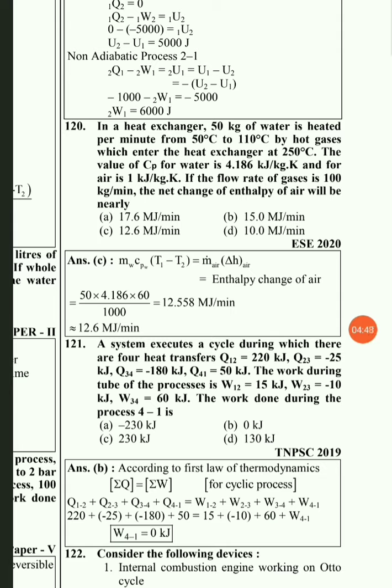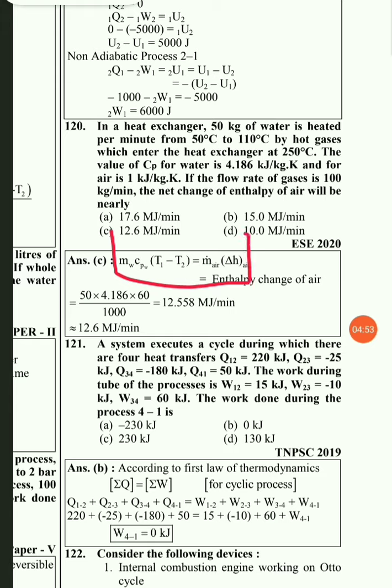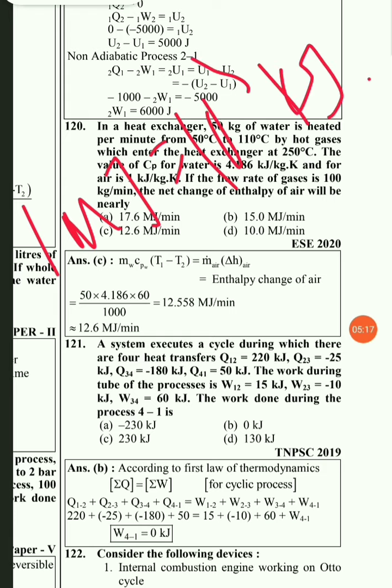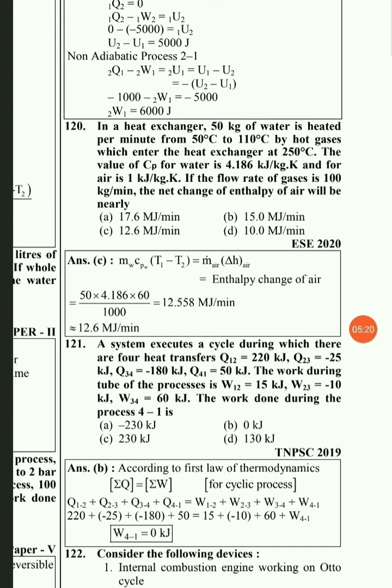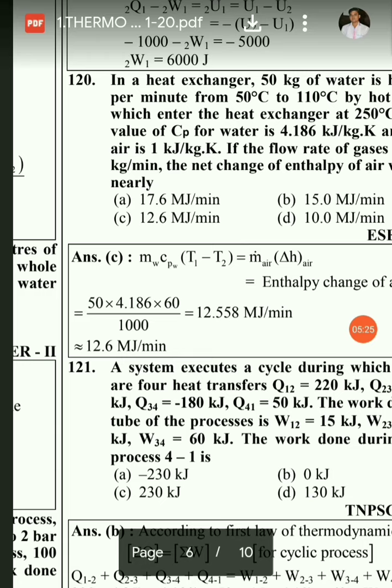So here put those in the equation given below, that is, whatever heat is lost by the gases will be gained by the water. From that we will get the final answer, that is 12.6 megajoule per minute. Remember this: all those things are given in kilojoule, so we have to convert into megajoule because the units are given in megajoule. 1 megajoule is nothing but 10 raised to 3 kilojoule. So remember those things, and if you put all those in the equation, we will get the final answer, that is 12.6 megajoule per minute.